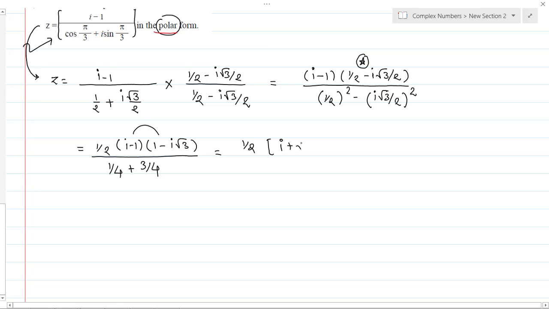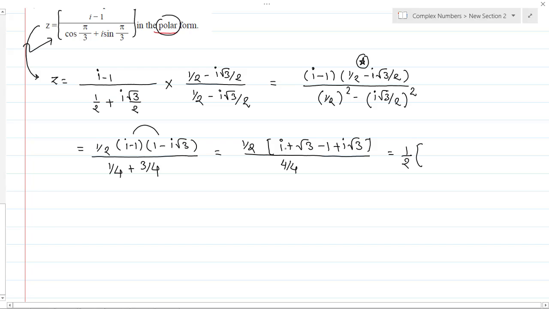So it's a plus root 3. Minus 1 plus 1 becomes minus 1, and it's a minus minus plus I root 3, whole divided by 1 by 4 plus 3 by 4 becomes 4 by 4, which is nothing but 1. So the denominator is 1 anyhow.